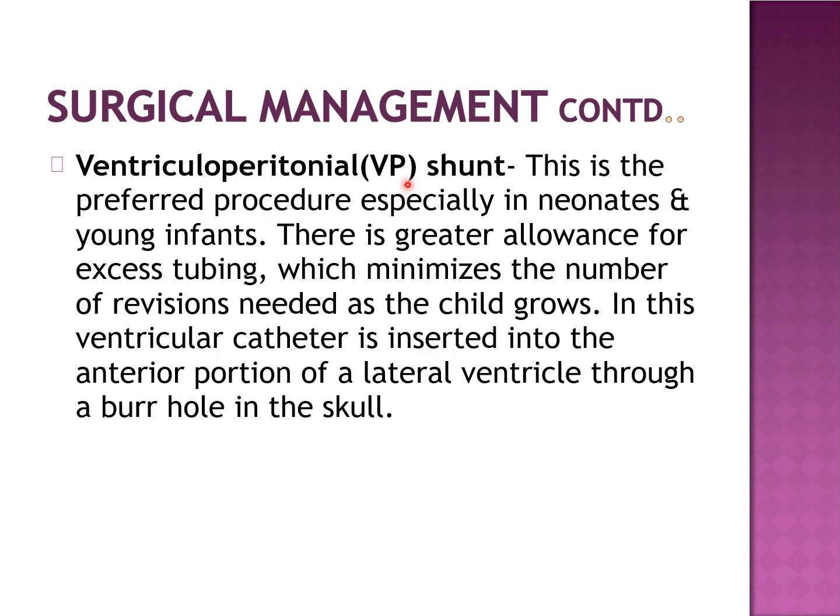About ventriculoperitoneal shunt, since this is the most commonly performed one. This is the preferred procedure, and there is greater allowance for excessive tubing. It minimizes the number of revisions needed as the child grows. In this, the ventricular catheter is inserted into the lateral ventricle through a burr hole in the skull.